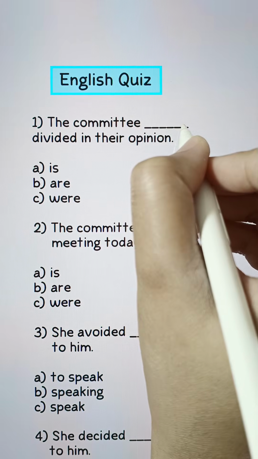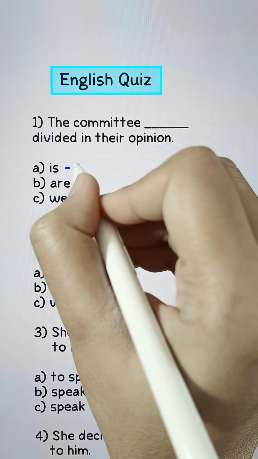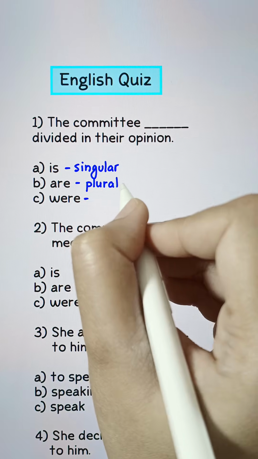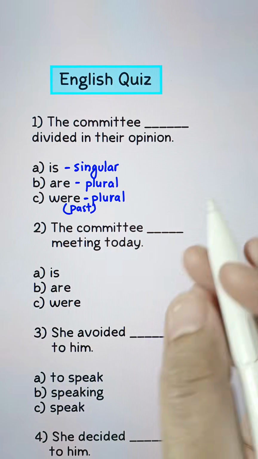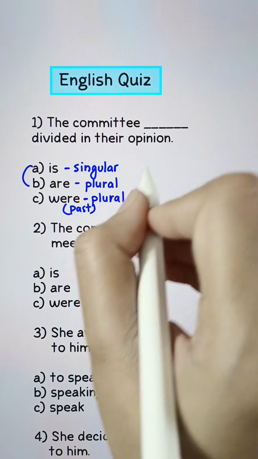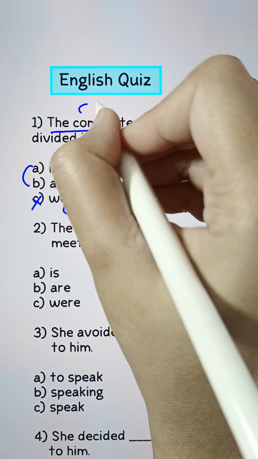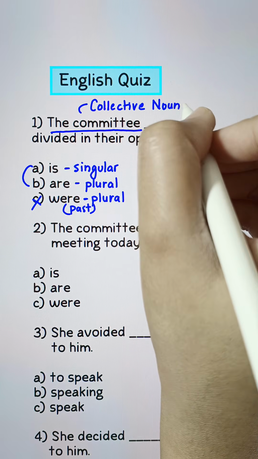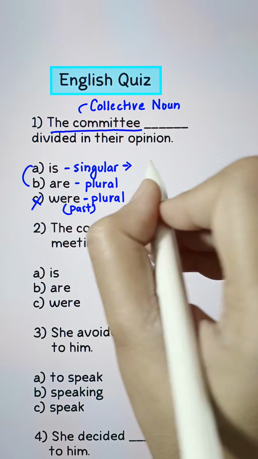The committee blank divided in their opinion. Is, are, were. Is a singular verb, are a plural verb, were is also plural but it's in past form. The other two options are present forms of the verb. The given sentence is in present tense, so past verb gets deleted. The key word is the committee. The committee is a collective noun. And there's a rule for collective nouns that they can act both singular as well as plural.